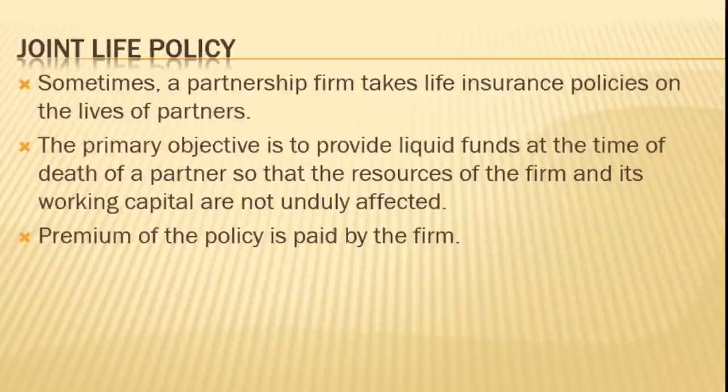Now, if the premium is paid out of the funds of the business, then this policy belongs to the firm. So, when the premium is paid out of the funds of the business, that policy is called a joint life policy, and it belongs to the entire partnership firm.